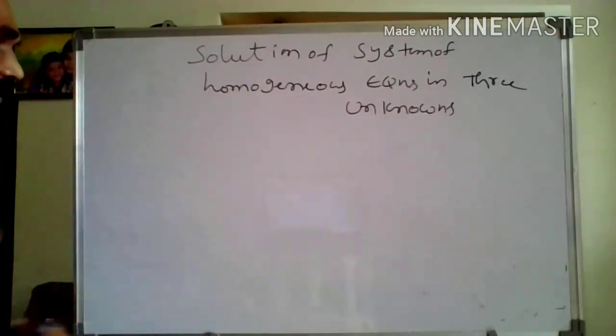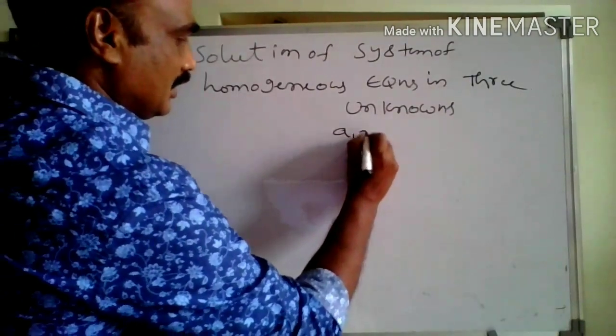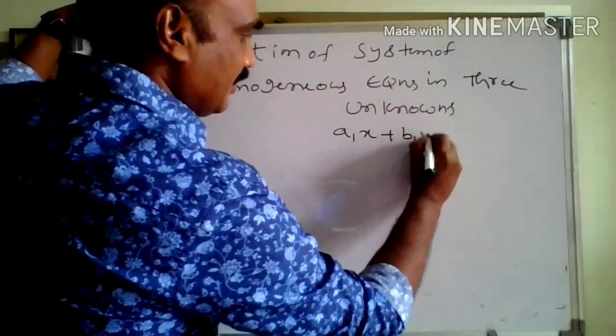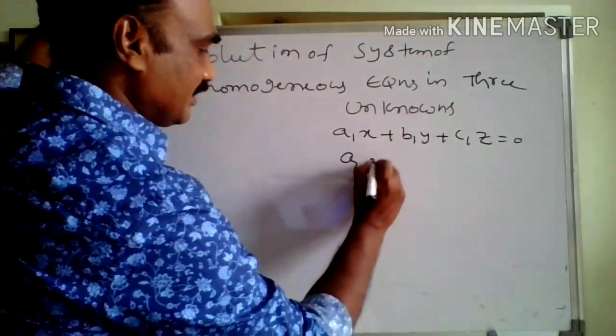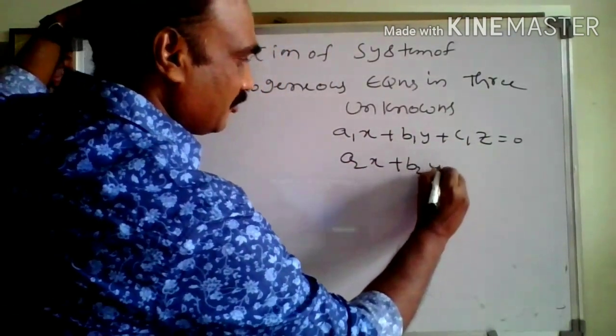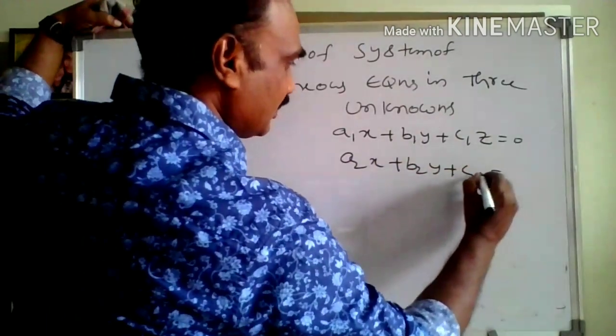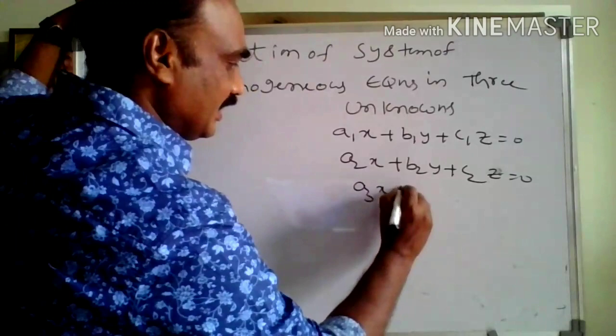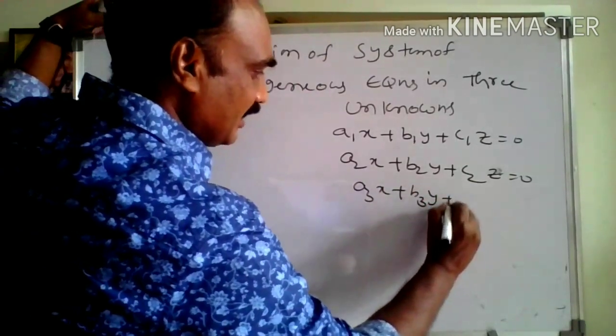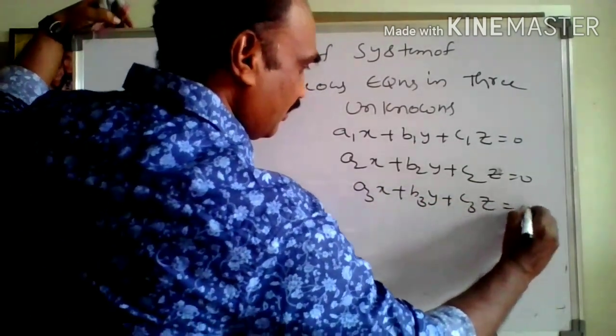So let the equations be a1x plus b1y plus c1z is equal to 0. Second equation a2x plus b2y plus c2z is equal to 0. Third equation a3x plus b3y plus c3z is equal to 0.